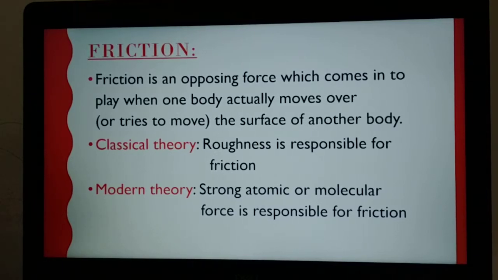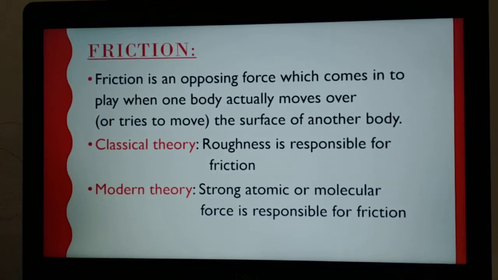Okay, so we have defined friction and we have seen the reason for friction. And we can say that frictional force is a self-adjusting force. Whenever the surface of a body slides over the surface of another body, each body exerts a frictional force on the other, which is parallel to the surfaces in contact.